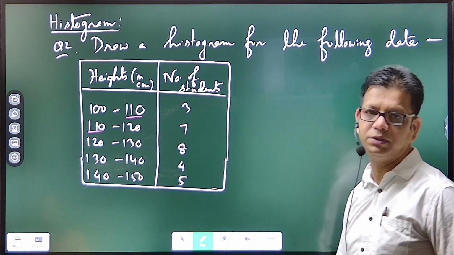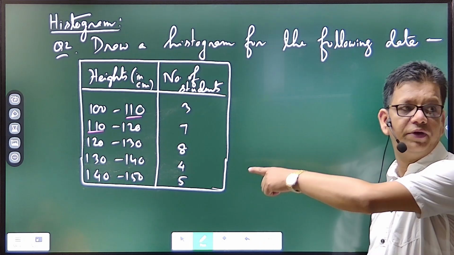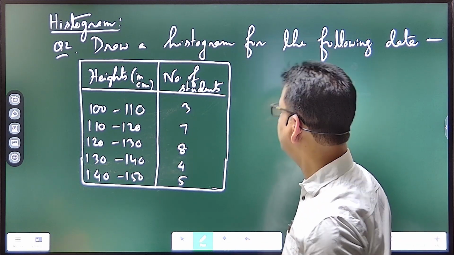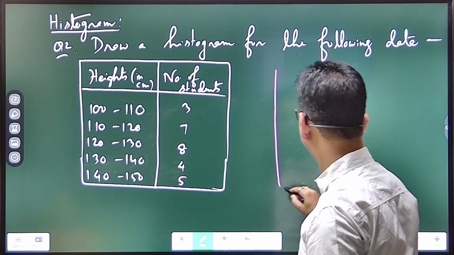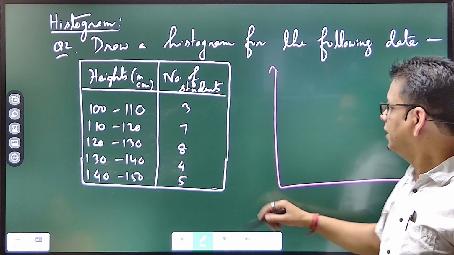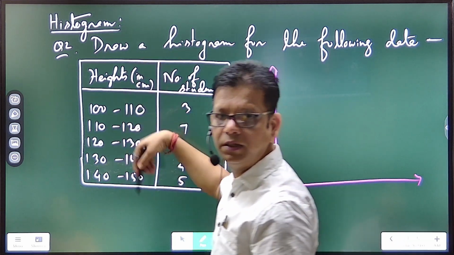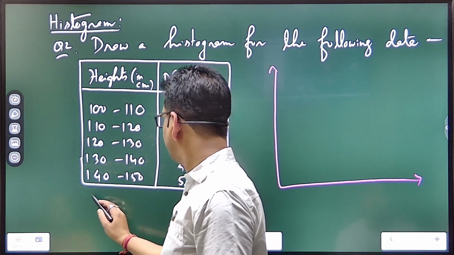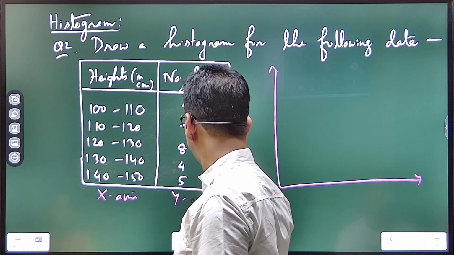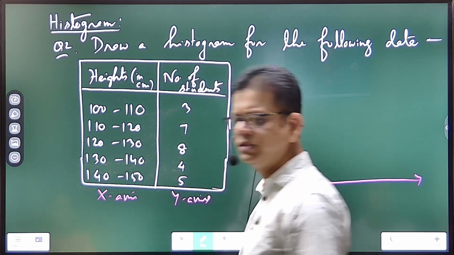If not continuous, then modification to be done in the table. Table we need to modify, right? Now, since it is continuous, direct plotting, and these are to be represented on the x-axis. These are to be represented along the y-axis. Okay.